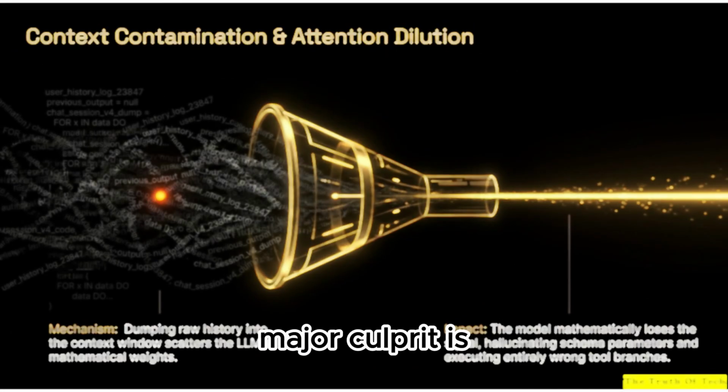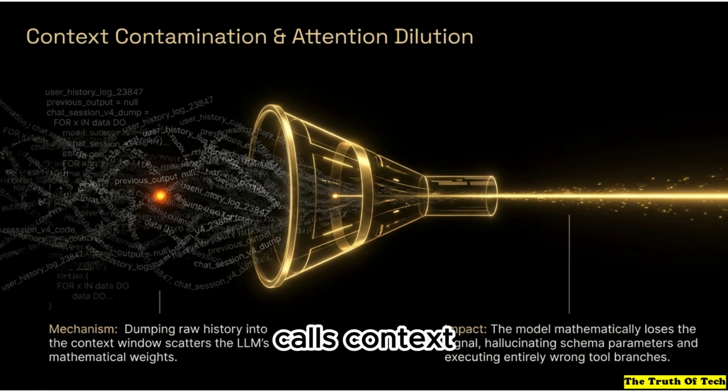So the first major culprit is what the source calls context contamination. This is what happens when developers take a massive shortcut and just dump the entire raw conversational history and all the previous tool data right into the model's working memory.